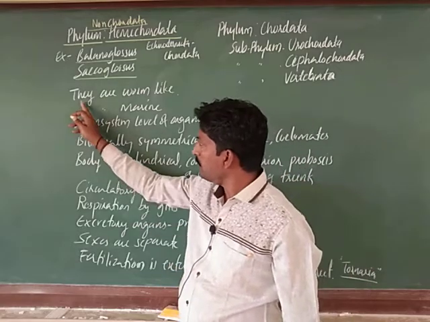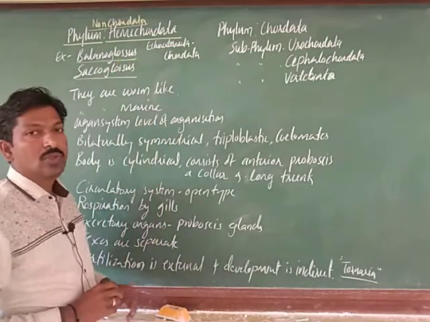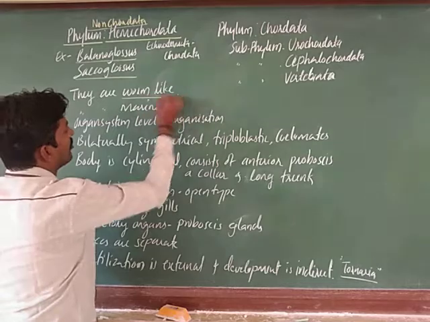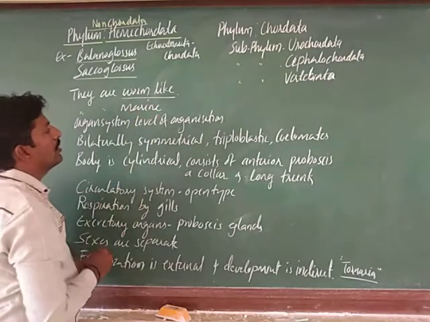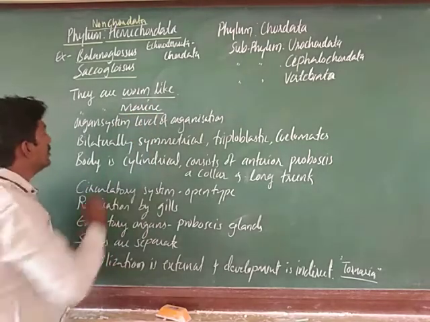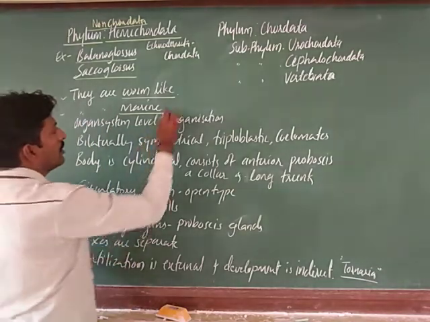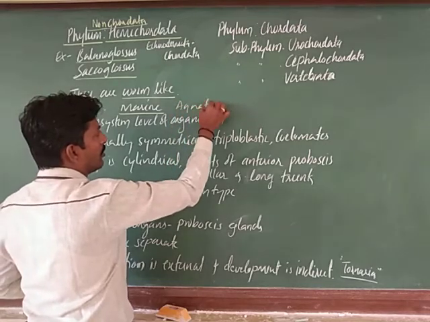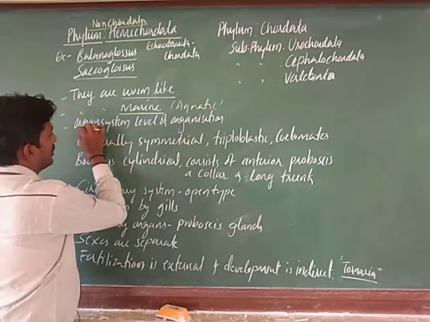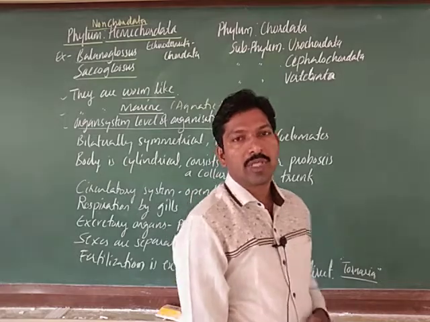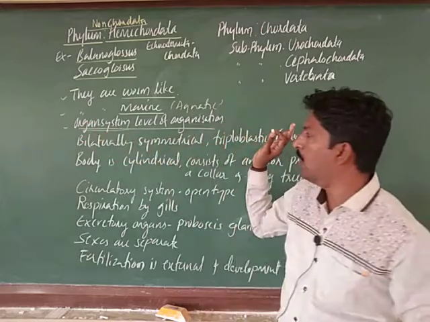Next, let us study the general features of Hemichordata. First, the body is worm like, elongated and cylindrical, and they are exclusively marine, aquatic forms. Next, they have the organ system level of organization, which is important here.